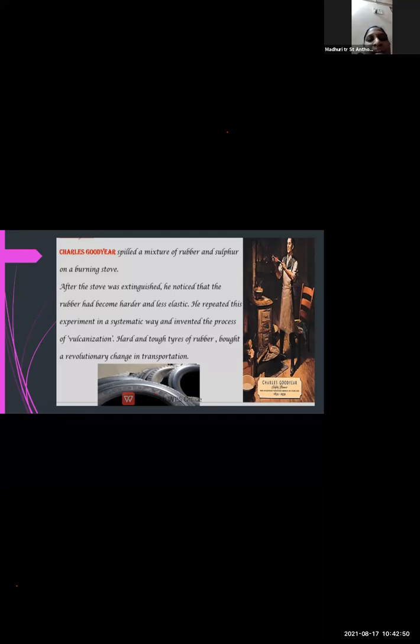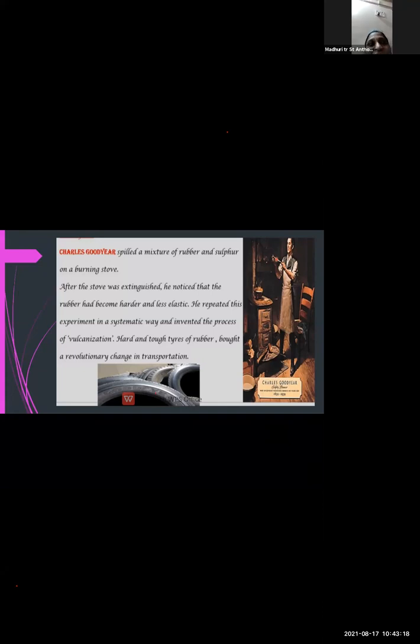But when the rubber is heated with sulfur, at that time you can observe that the rubber becomes hard and it loses the property of elasticity. So this process which led to a new invention was known as vulcanization. So vulcanization is the process through which the tires of the vehicles were obtained.